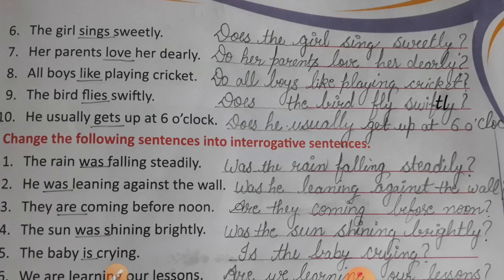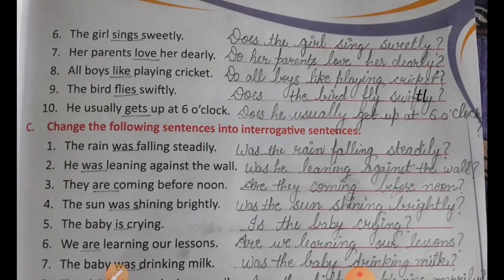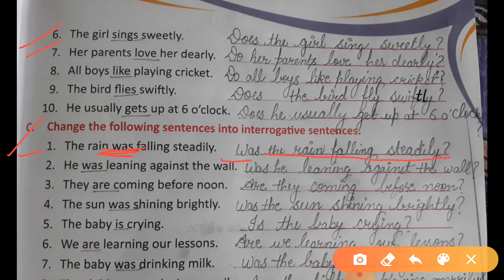Okay. Now next, exercise C. Here you see, change the following sentences into interrogative sentences. First is, the rain was falling steadily. Here the helping verb is was. Where there is only a main verb, there is no helping verb, but here is a helping verb, was. As I explained in my previous video, whenever a helping verb is there in the sentence, we put the helping verb forward to make it interrogative. So was, I have put it forward. Here you can see, was the rain falling steadily?